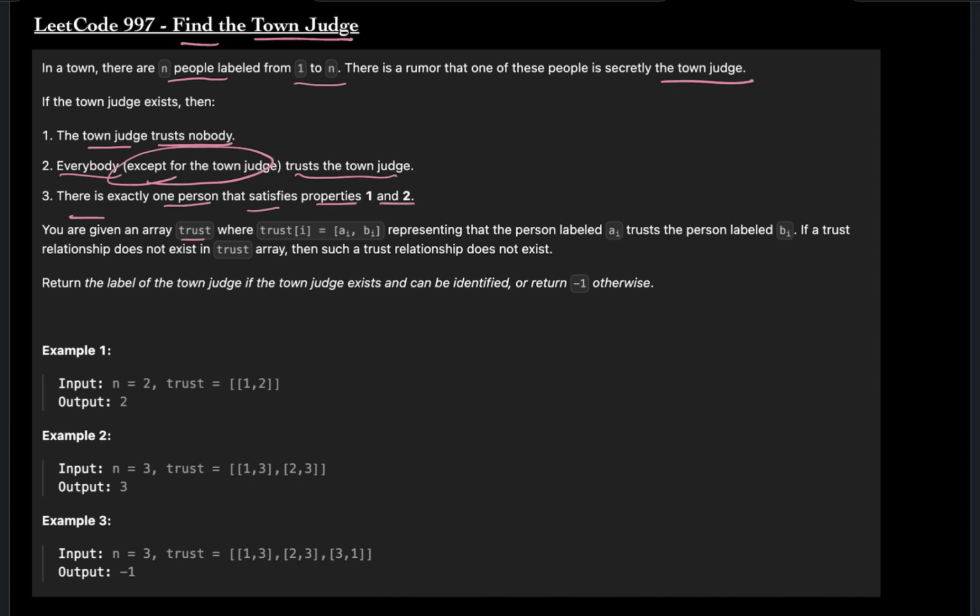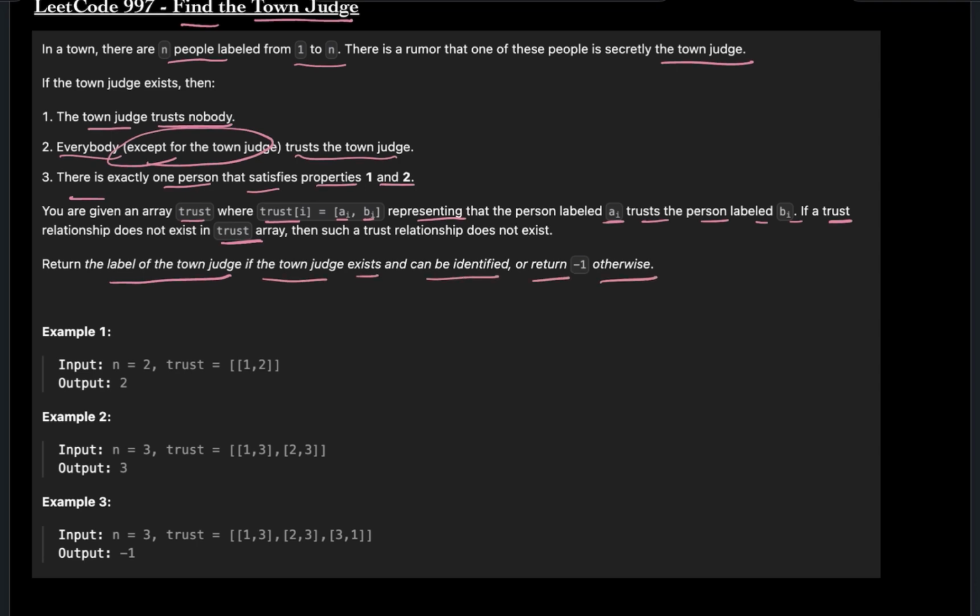You are given an array trust where trust[i] equals [ai, bi], representing that the person labeled ai trusts the person labeled bi. If a trust relationship does not exist in the trust array, then such a trust relationship does not exist. Return the label of the town judge if the town judge exists and can be identified, or return -1 otherwise.